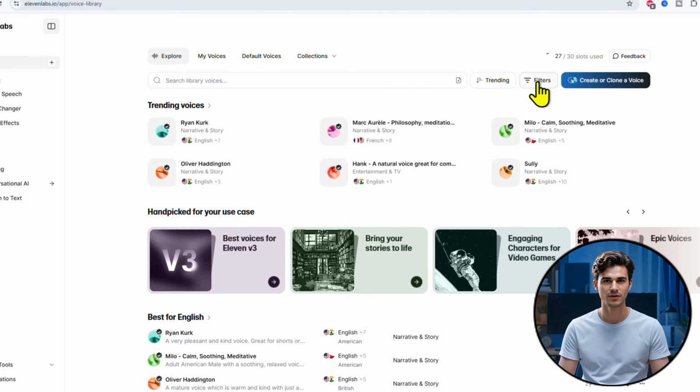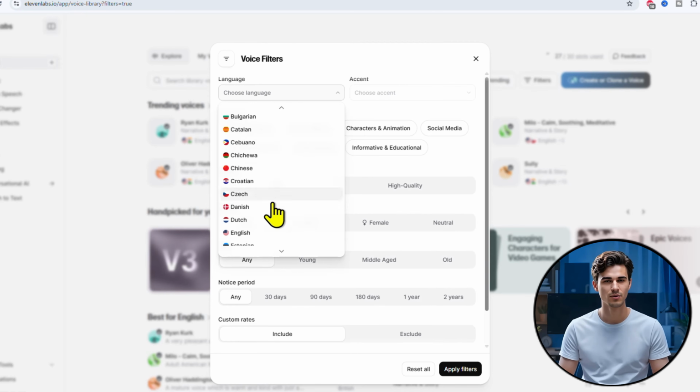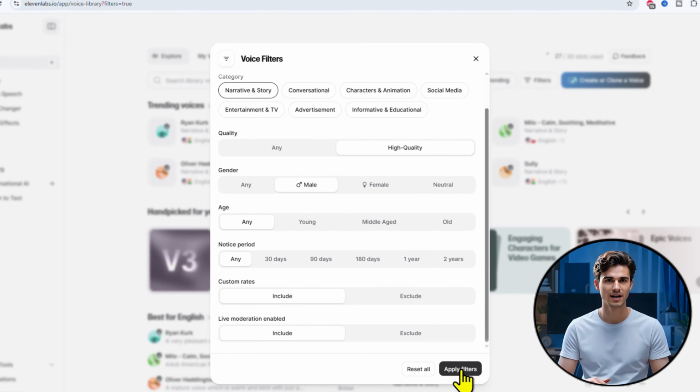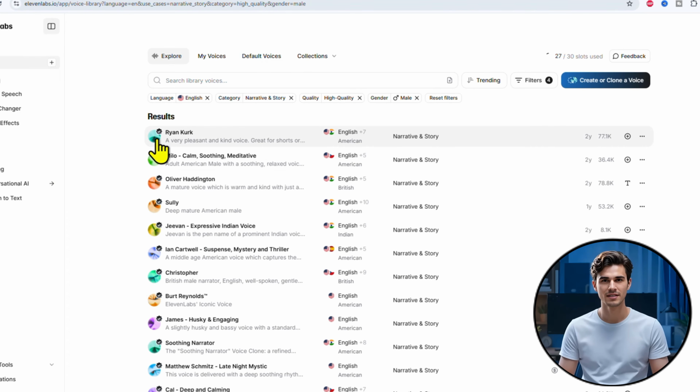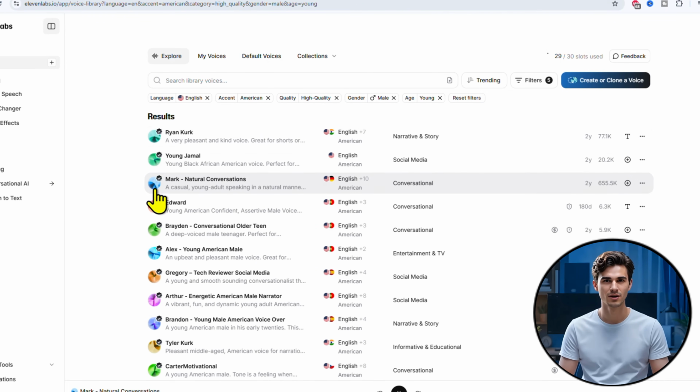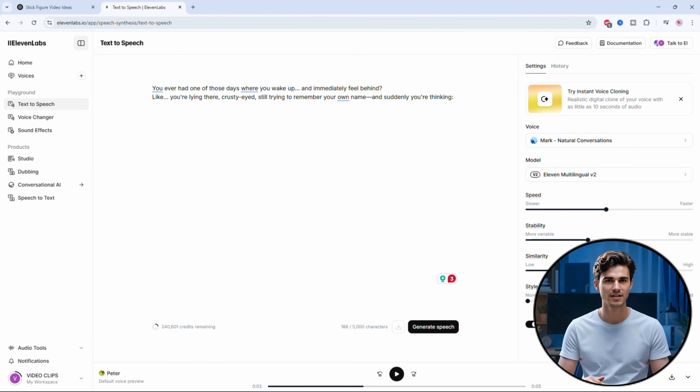You can also use the filter to select your preferred language, category, quality, gender, and age, then click Apply Filter. Take your time selecting the right voices. This can greatly enhance the quality and emotional impact of your final video. You can tweak the settings, but for now, I'll leave them as they are. Then click Generate to create the audio.